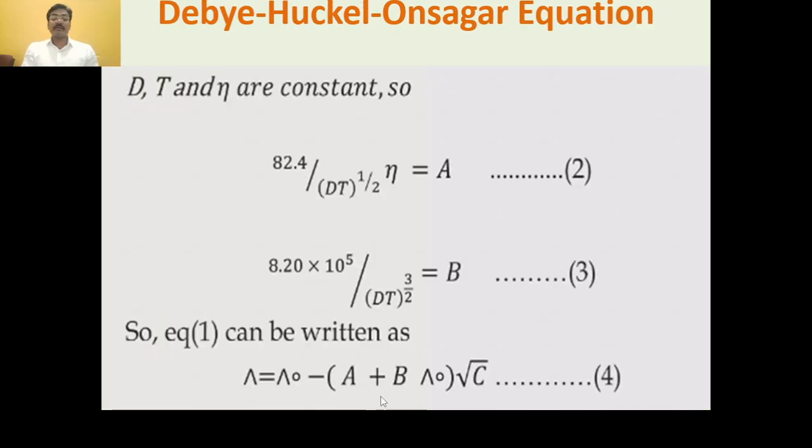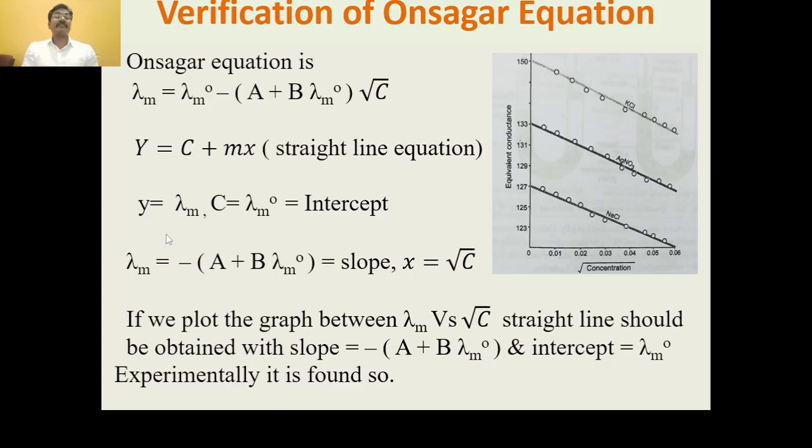From this, we can write the equation for molar conductance as lambda m equals lambda m0, that is the molar conductance at infinite dilution, minus (A plus B lambda m0) into root C. And when we match this equation with the straight line equation, y equals c plus mx, here y is nothing but lambda m, and c is nothing but lambda m0, the intercept in the straight line equation.